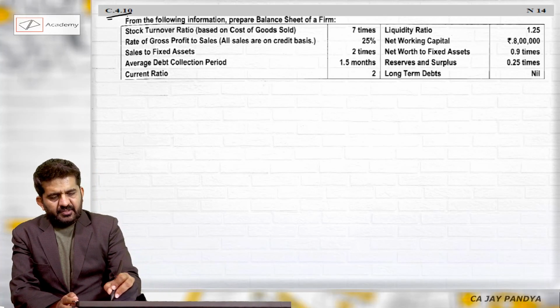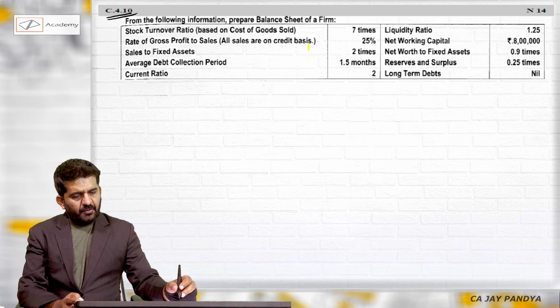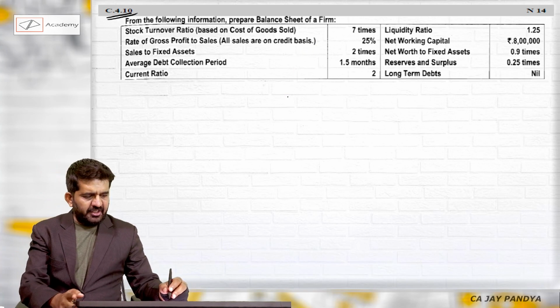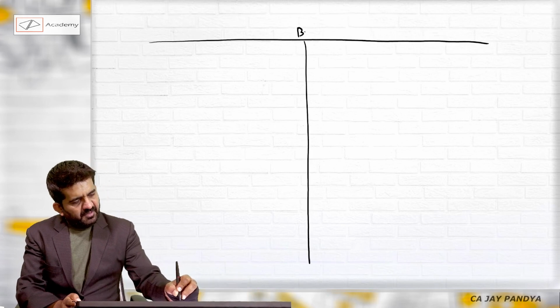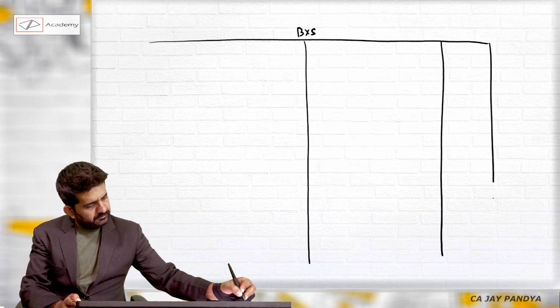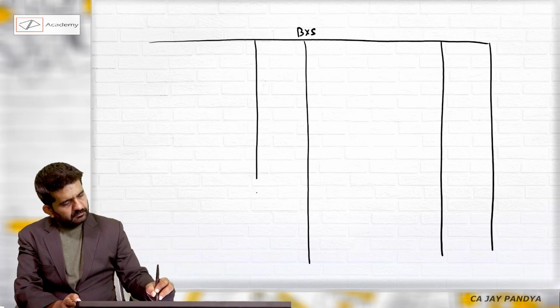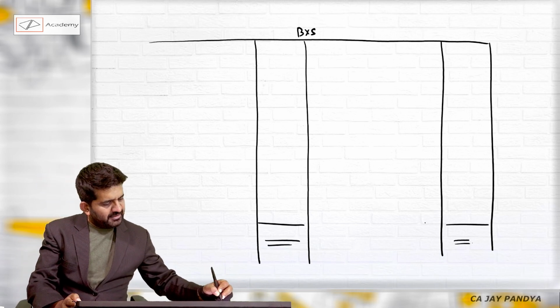See 4.10. From the following information, prepare balance sheet of the firm. So we'll be preparing a balance sheet. And whatever information we feel we can find out, of course, we'll be getting answer of total assets and total liability.